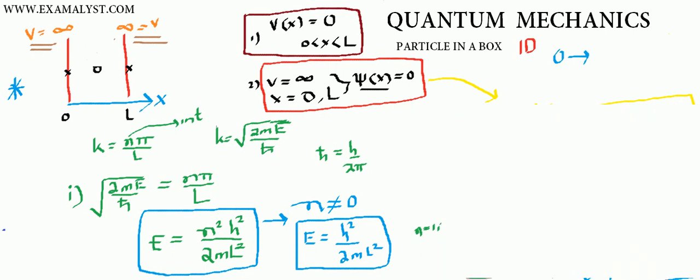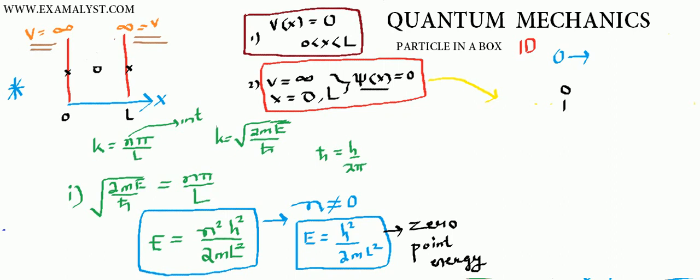This particular energy is called the 0 point energy. The 0 point energy is not the energy that we have given. It is the energy with which the electron is already there in the box. So somehow, when you confine an electron in a box, it attains a particular energy called the 0 point energy. This 0 point energy is not the energy that we have given from outside.